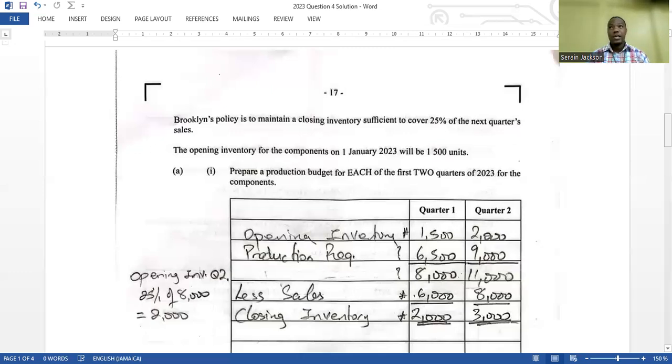Now I can tell you that even for next year, if this question comes again, they may not ask you to do just 2 quarters. They may ask you to do more, because they're just introducing it to you now. That is why it's only 6 marks.